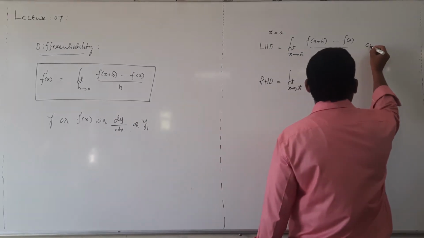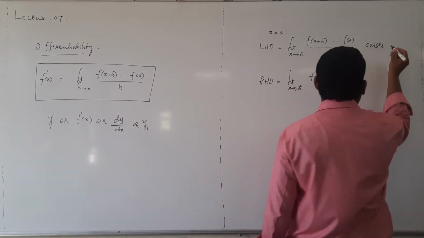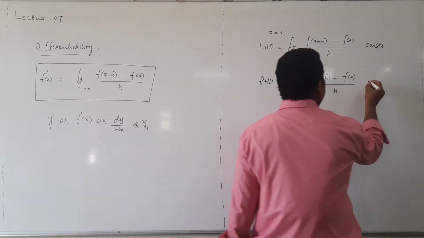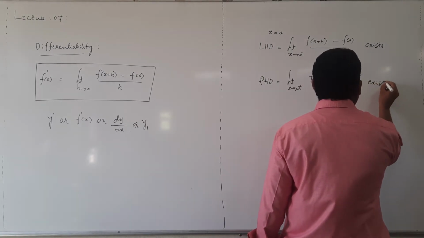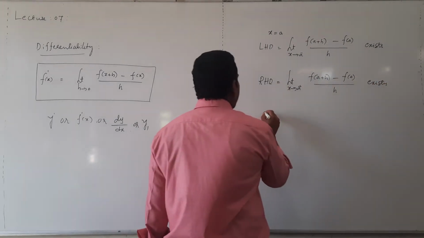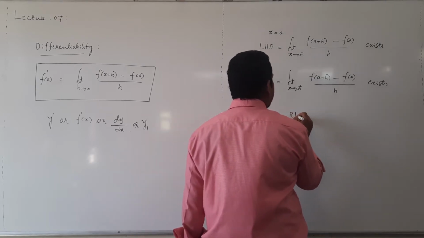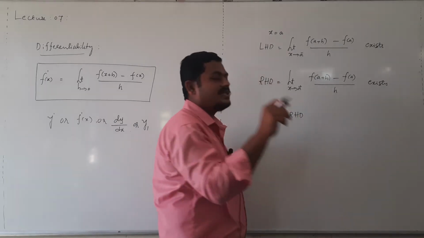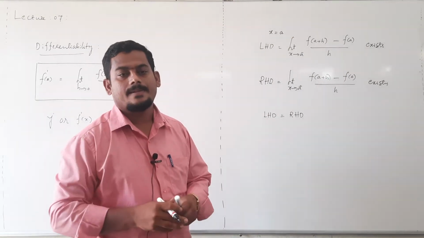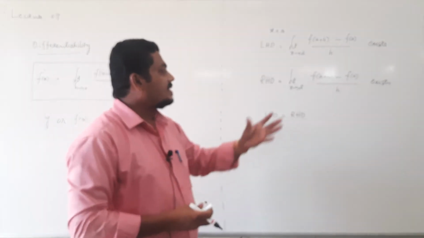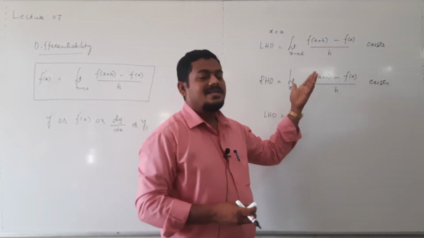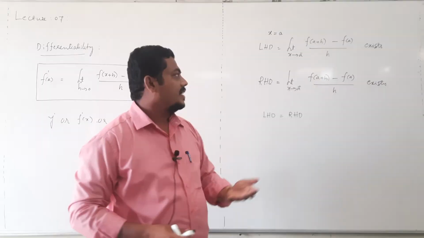Left hand derivative should exist. Exist means it gives a finite value. Right hand derivative also exists, and left hand derivative is equal to right hand derivative. Then we can say that the function is differentiable at x equal to a. This is the definition of differentiability of the function at x equal to a.